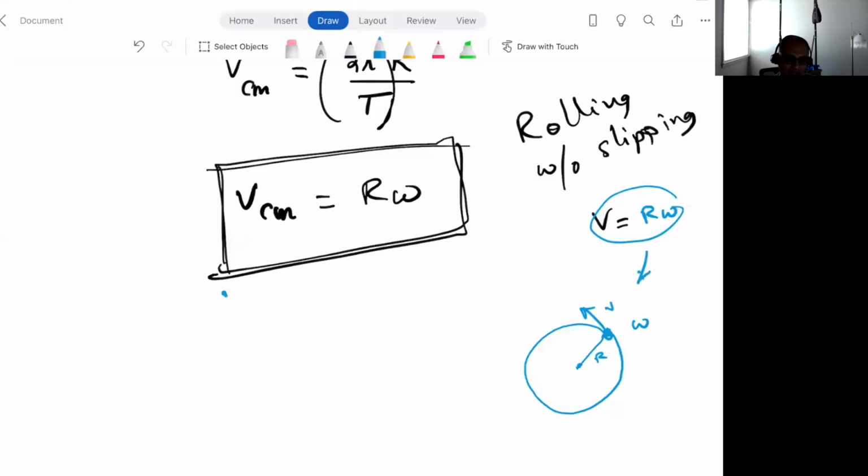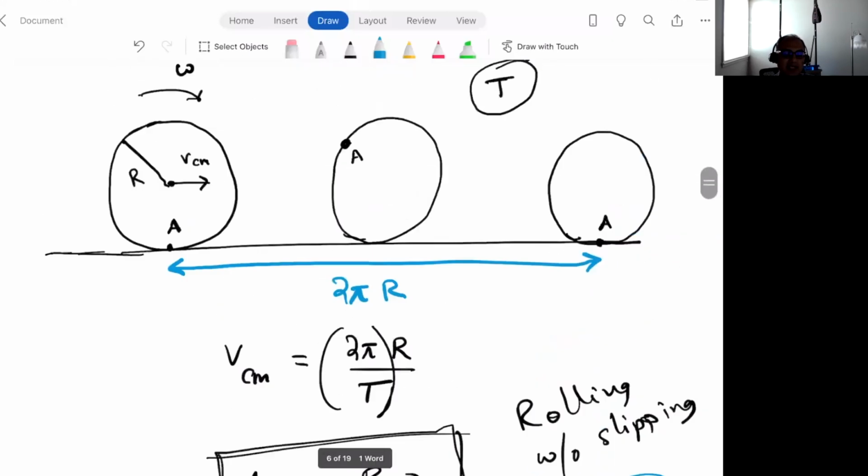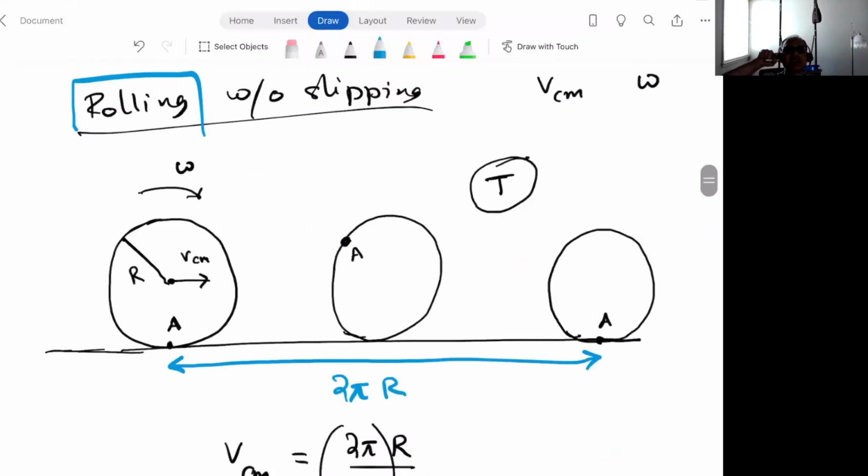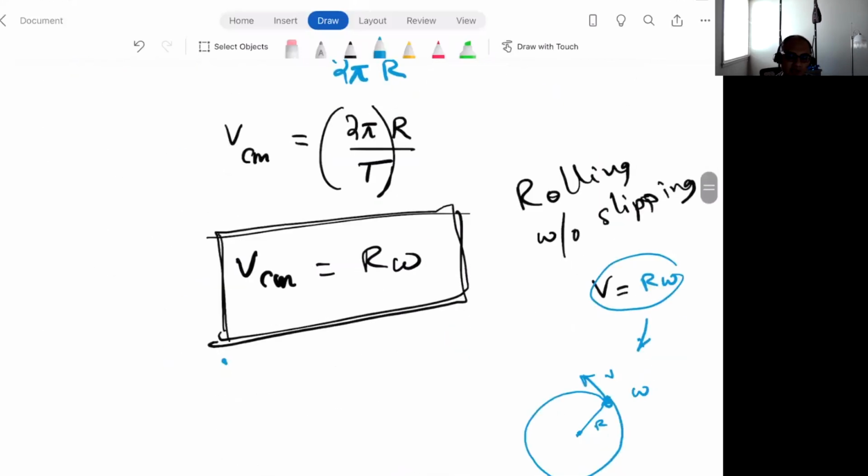But in the formula that we just learned, VCM equals r omega, VCM is the velocity at which the center of the wheel is moving, right? So that's VCM. And when it's rolling without slipping, it happens to be equal to r multiplied by omega. So these two formulas look similar, but the V's are completely different. They apply in completely different contexts.